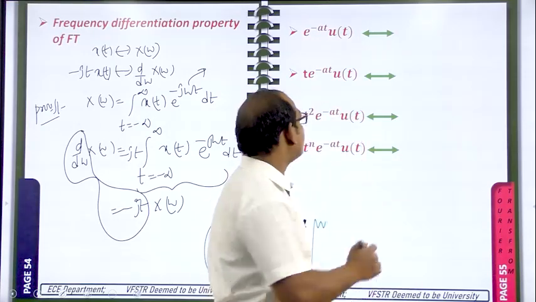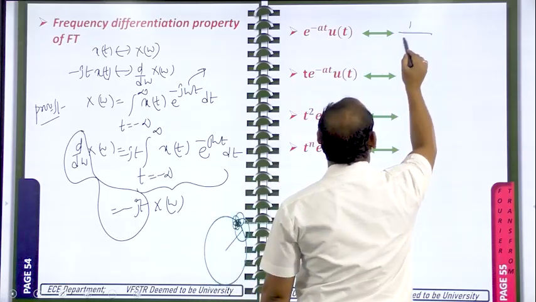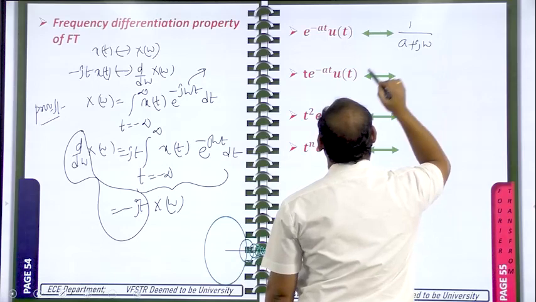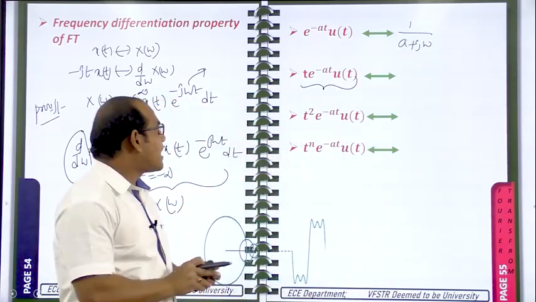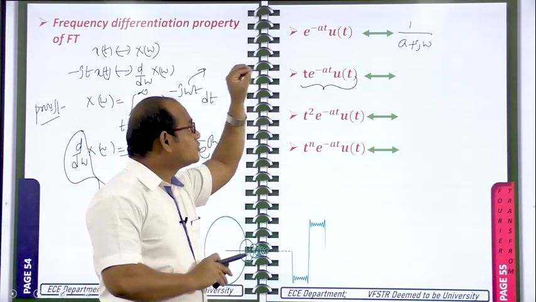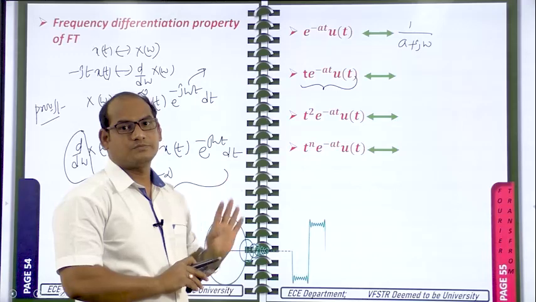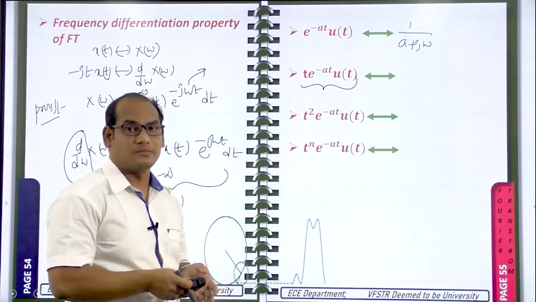So e power minus at u of t has the Fourier transform 1 by a plus j omega. What is the Fourier transform of t times this? If you don't know which property has to be applied for this problem, it will take a lot of time. You need to know which property has to be applied for which problem.